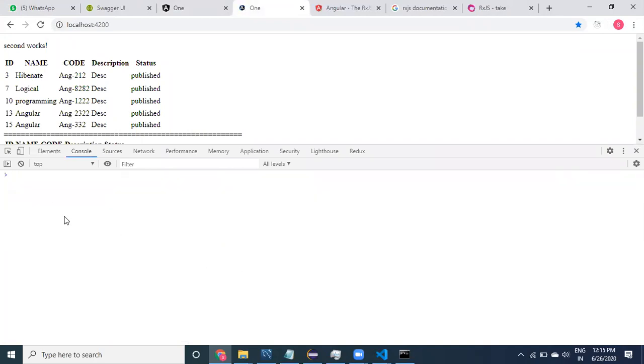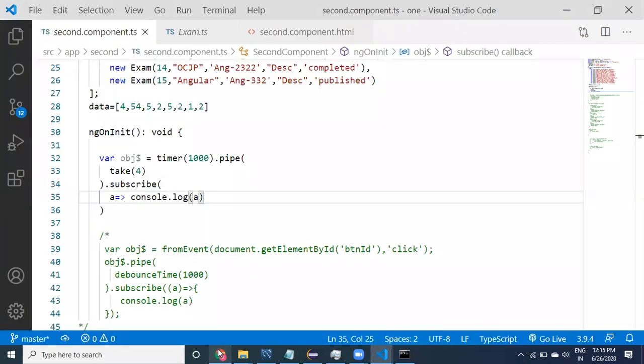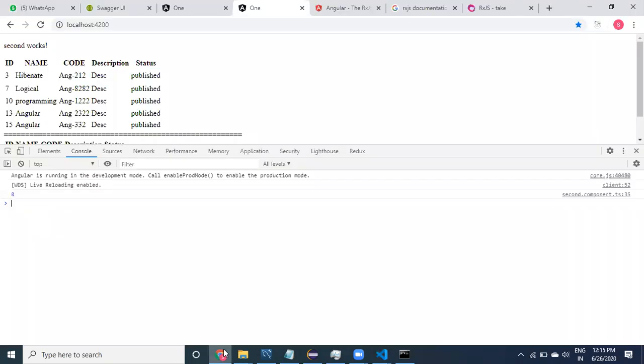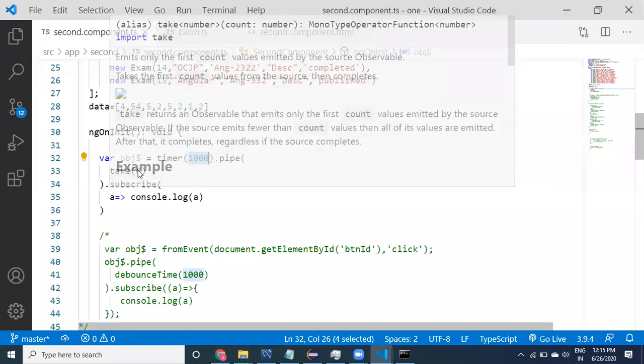So it has to start with 0. What happened? 1000 only, right? Take 4 I have taken.